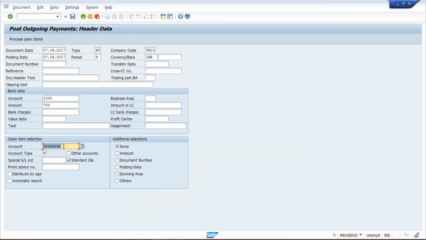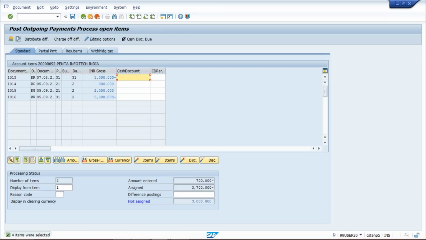Now, either you have to press the enter button or you can click on process open item. You have to press either enter or click on process open item. Whichever you do, the system is going to take you to the next screen, and on the next screen, all the open items are appearing.